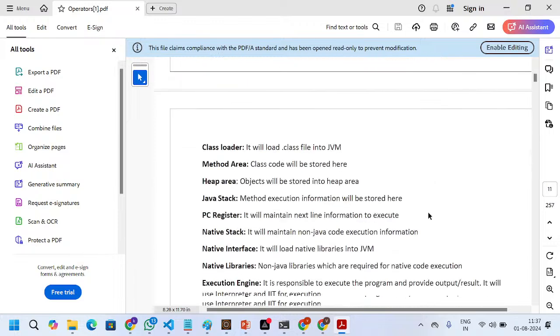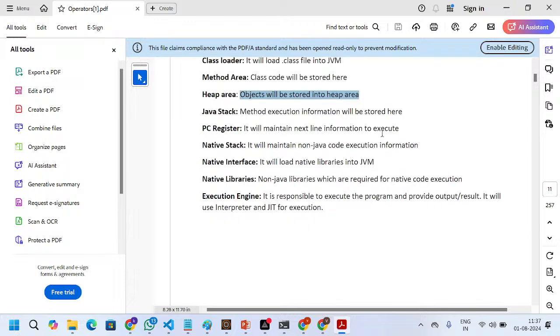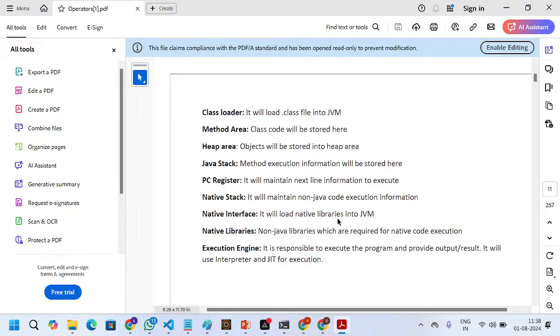And this is the terminology. The class loader loads the dot class files into the JVM. Class code is stored in the method area. Objects are stored in the heap memory, and Java stack method execution information is stored here. The PC register maintains the next line information to execute. The native stack maintains non-Java code execution information. The native interface loads native libraries into the JVM. Native libraries are non-Java libraries required for native code execution. These are the topics we covered in the last session.